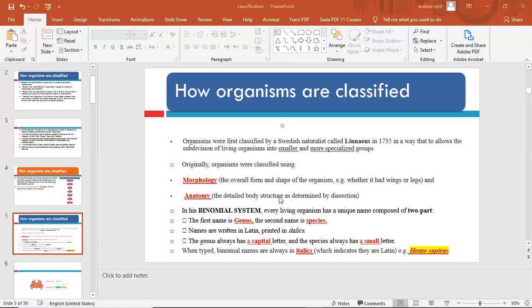And the anatomy, the detailed body structures, is determined by this section. And he named this system of classification the binomial system of classification.